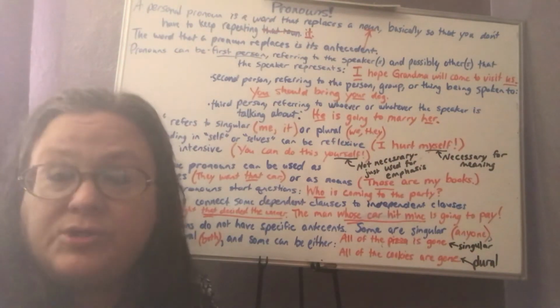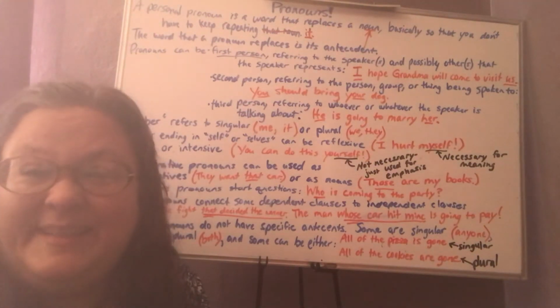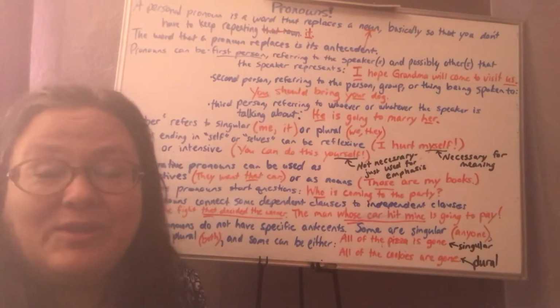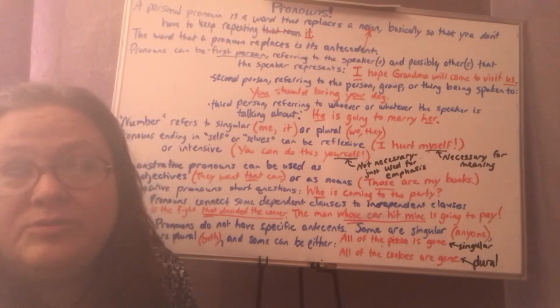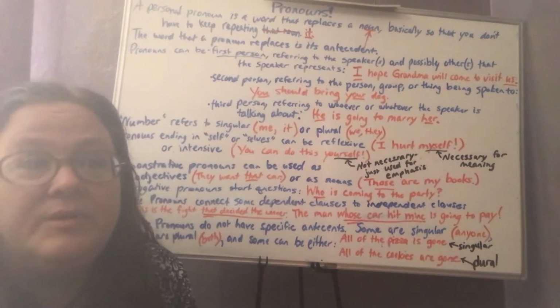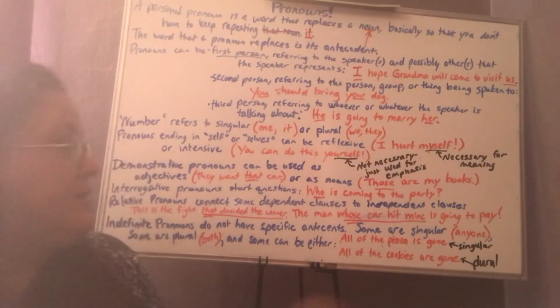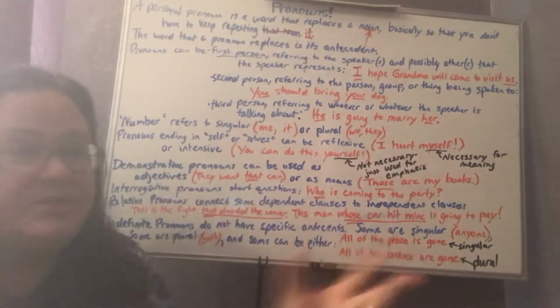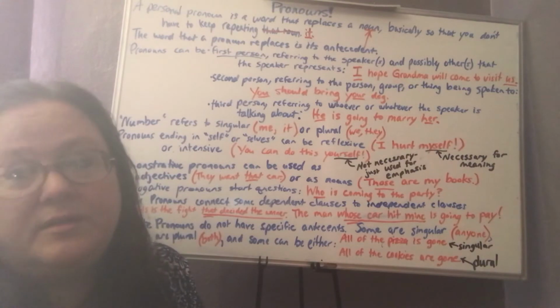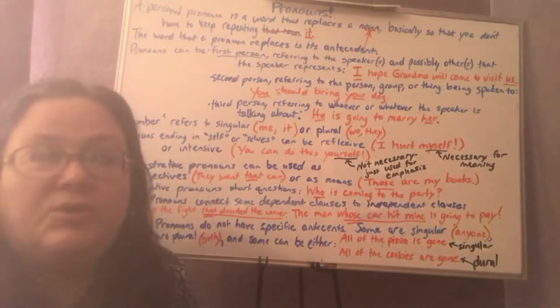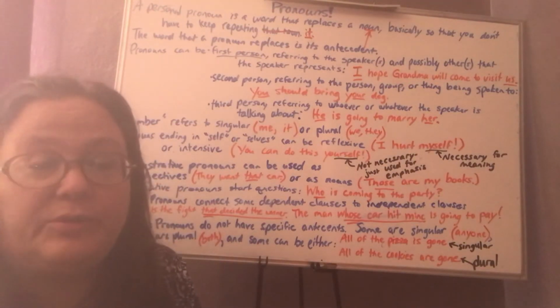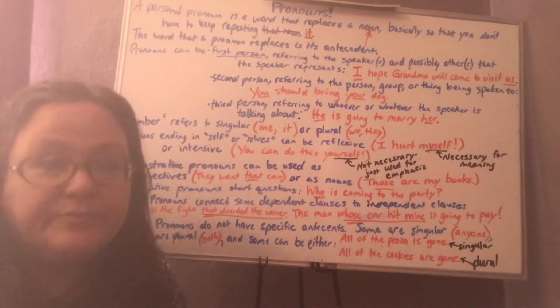So the queen herself is doing the laundry. Normally a queen would have someone else do her laundry, but then we're using the word herself to emphasize the queen as someone who's deigning to do something beneath her status.